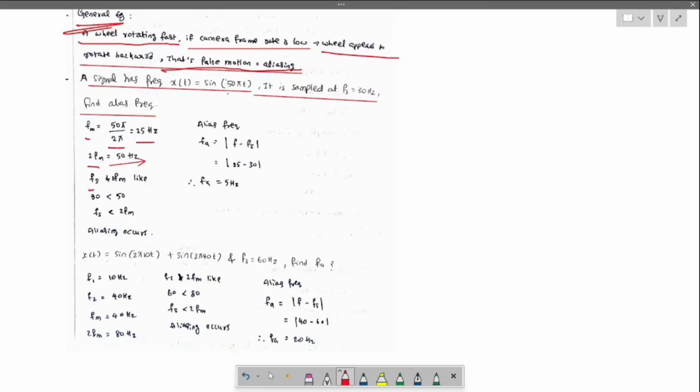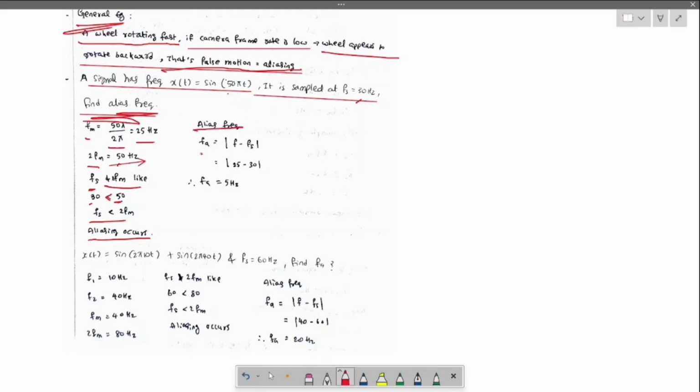Now the relation of fs and 2fm: we were given fs as 30, and we got 2fm as 50. Obviously 30 is less than 50, so aliasing occurs. Now we need to find the alias frequency.